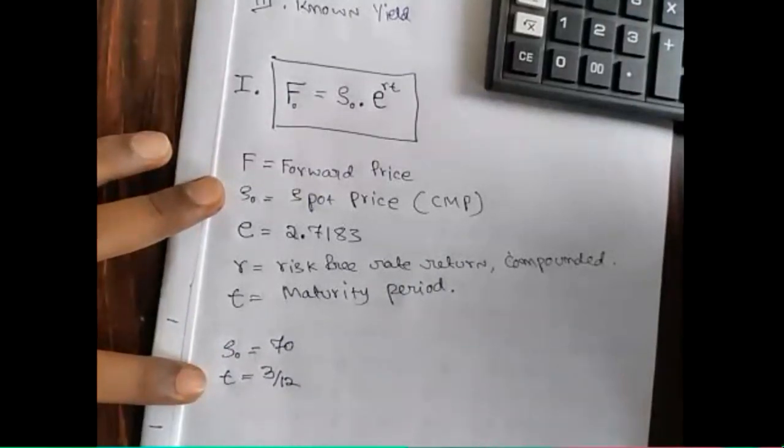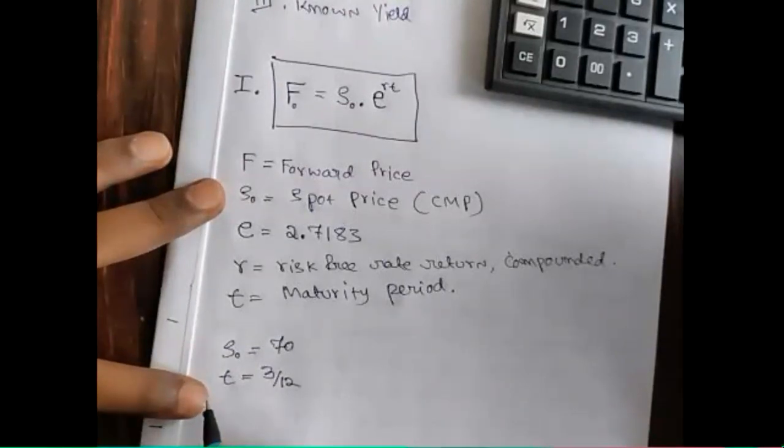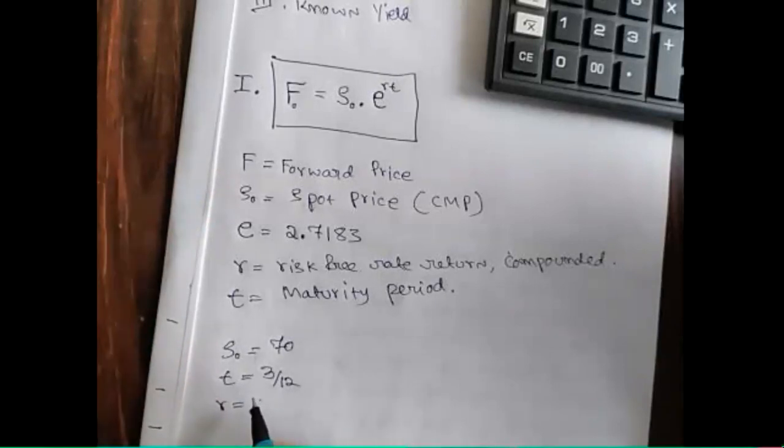And the risk-free rate of interest, compounded per annum, is 8%, that is 8 by 100 or 0.08. So R is equal to 8%.